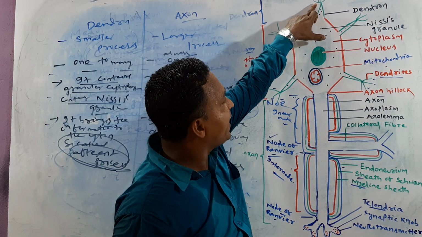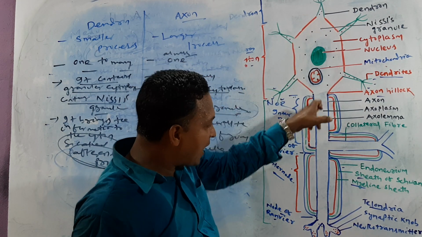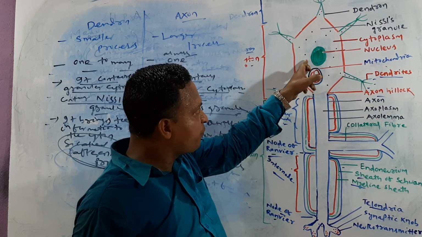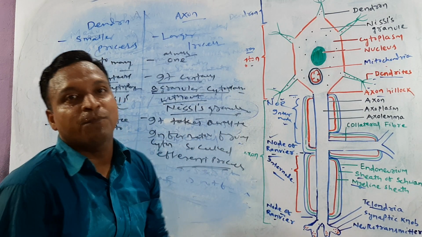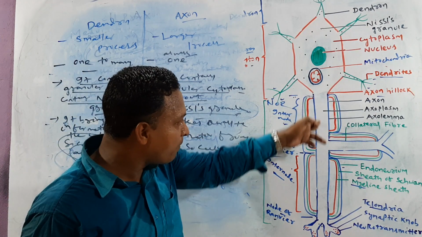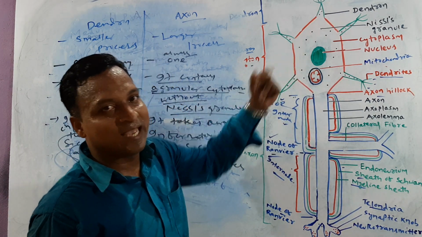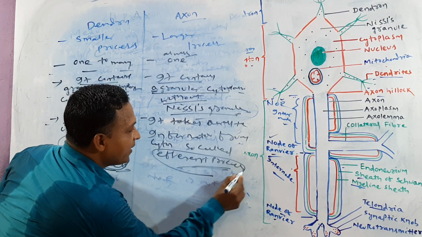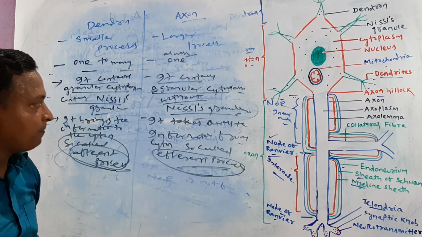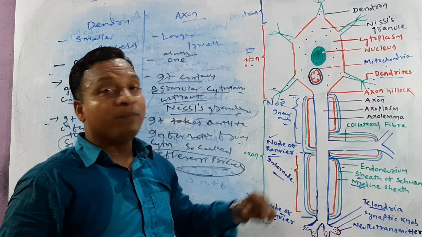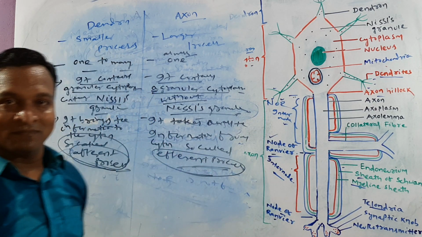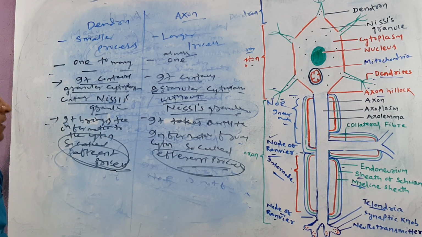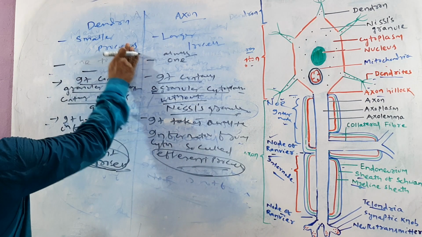This is an important question. The information goes from dendron to cyton, and the axon takes one information from the cyton to the next neuron, to the next part. So it takes away the information from the cyton, and we can call that the efferent process. One more question will come: that is the efferent process, axon, because it takes away the information from the cyton. Okay, try to guess, my dear.